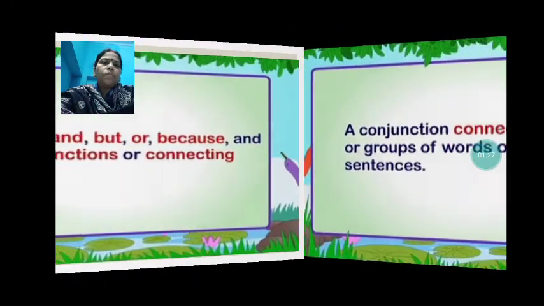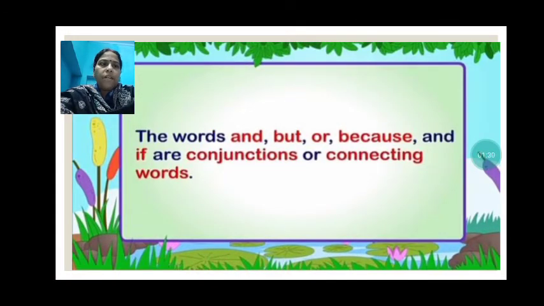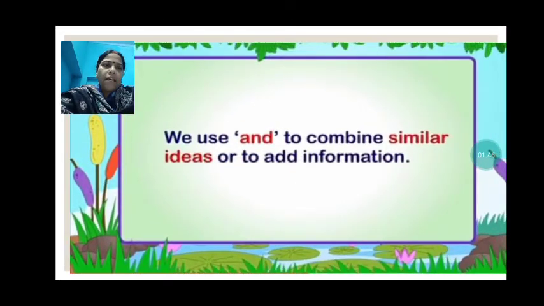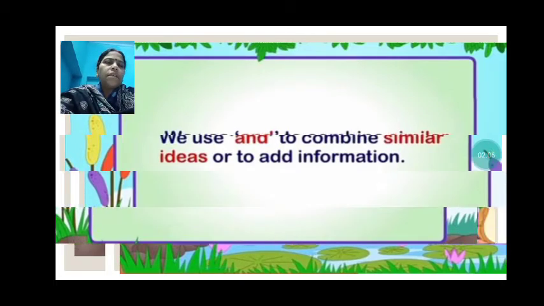Now let us see. The words and, but, or, because, and if are conjunctions or connecting words. They may also be called the joining words because they join the words, group of words, sentences together. Let us see. We use and to combine similar ideas or to add information. So when we have anything similar, then we use and over there. When any information is to be added in a sentence, there we use and. Let us see with example.